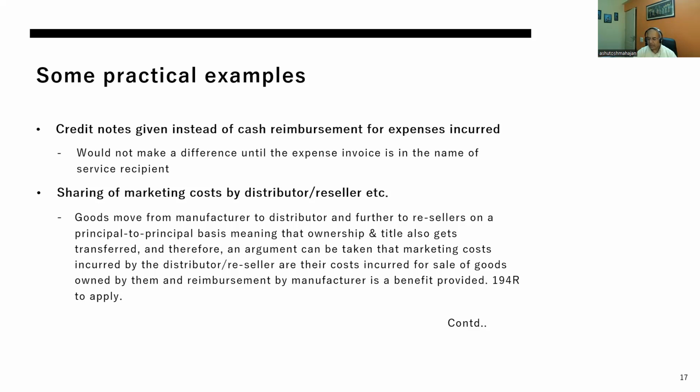Now, if the company later on decides that some of those costs can be reimbursed based on production of evidence, or partly met by the manufacturer, then obviously this would be a benefit provided to a tier 1 dealer or a tier 2 retailer.